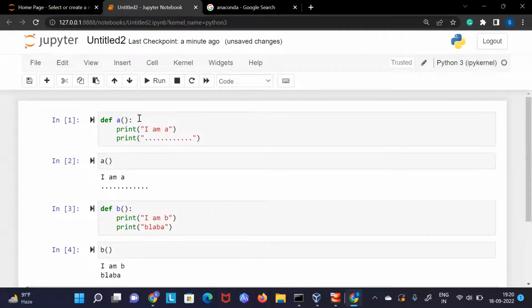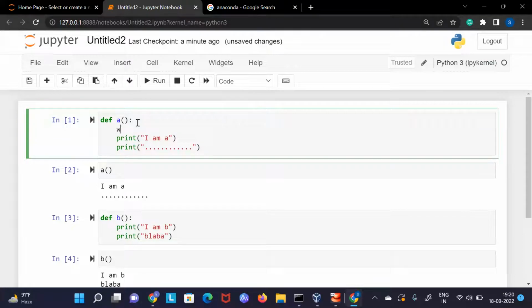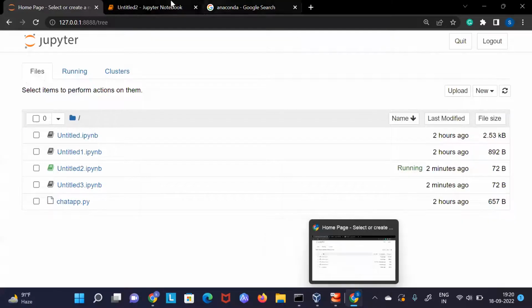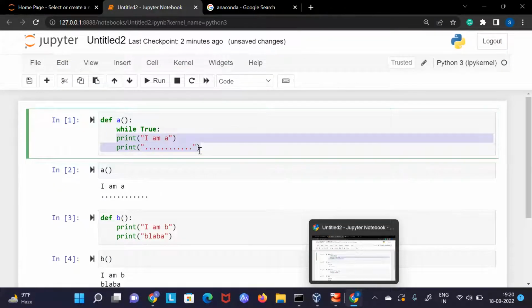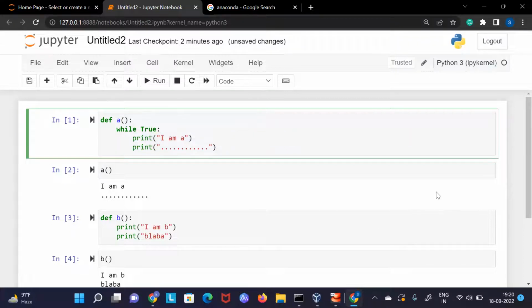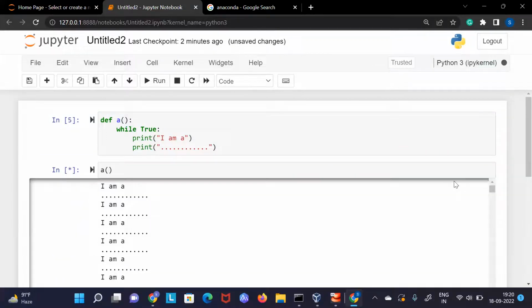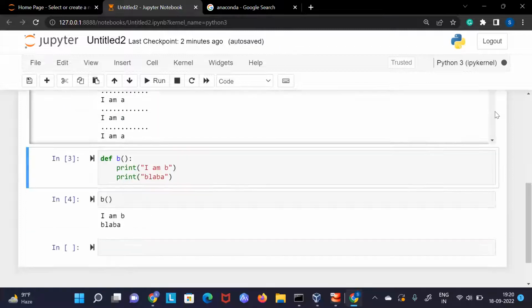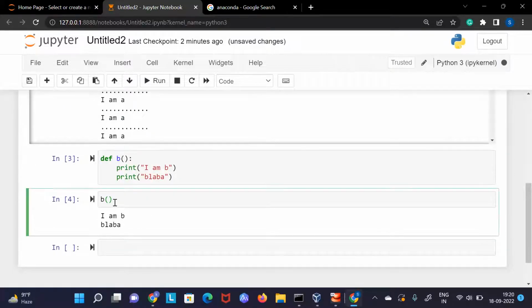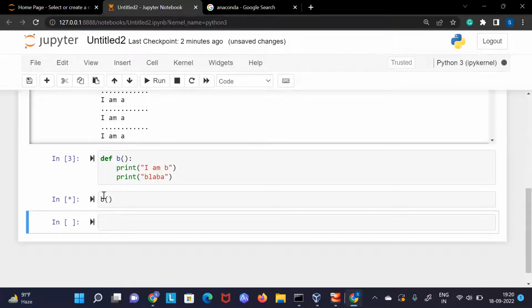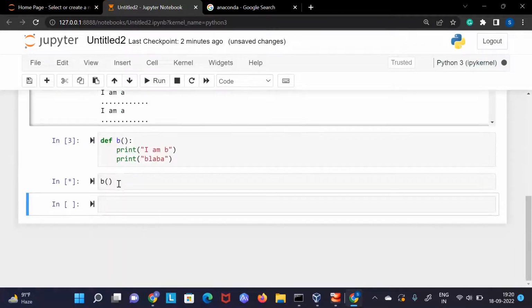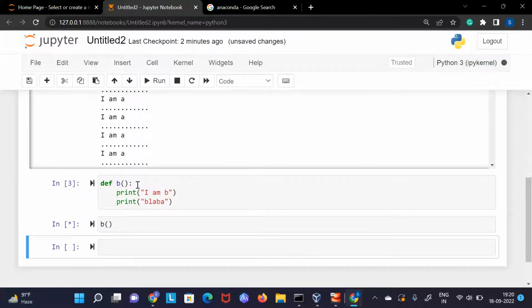But let's say we have some loop here, an infinite loop, let's say I have a check here. We will be using this concept in our chat application, so I will show you there. Now, if we have a function like this and I call this function, you can see it keeps on running, right? And until then I can't run my function B. It would keep on waiting until this function finishes running. We can't run this function. But let's say the use case is that we want the B function to also run in parallel. We want A running, and we want B also running.